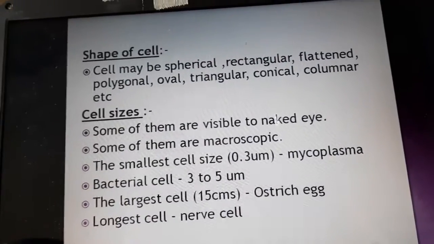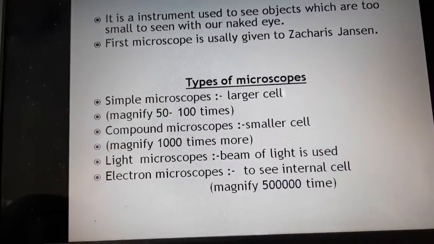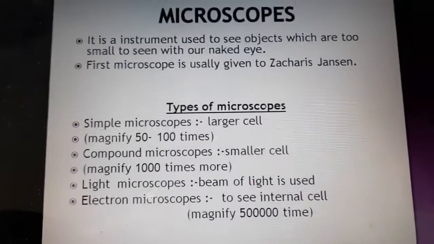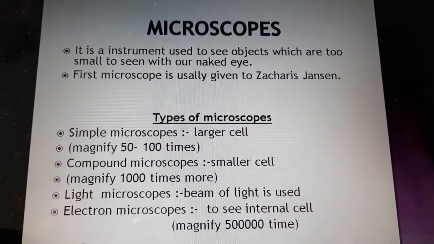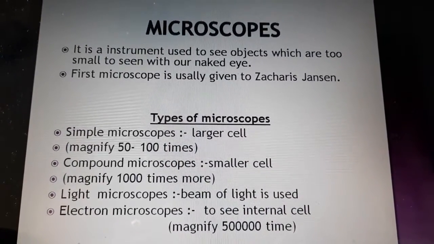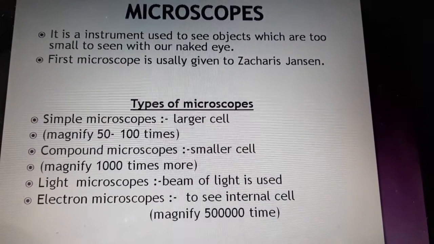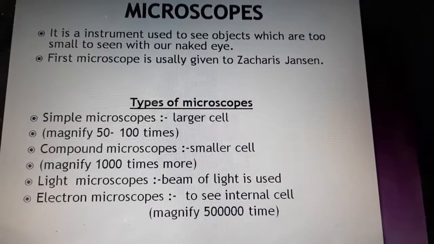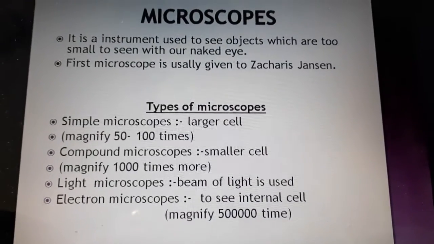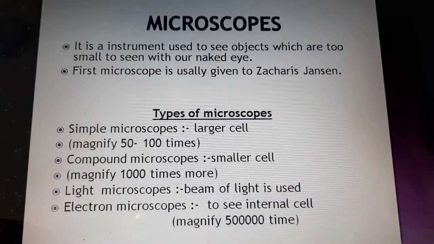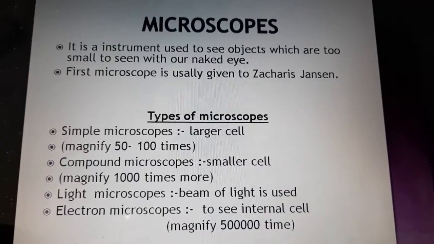So the cells which we are not able to see with our naked eye, how are they seen? They are seen with the help of the microscope. It is an instrument used to see objects which are too small to see with our naked eye. The smaller the object, the less we are able to see it, so that is seen with the help of the microscope.